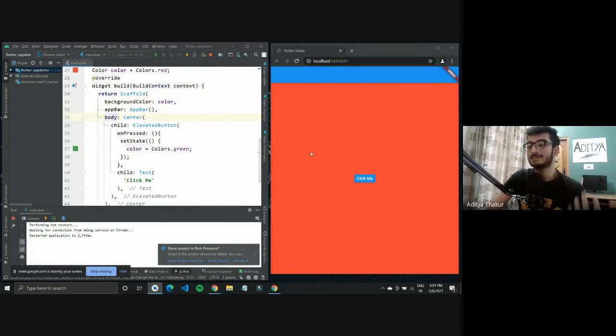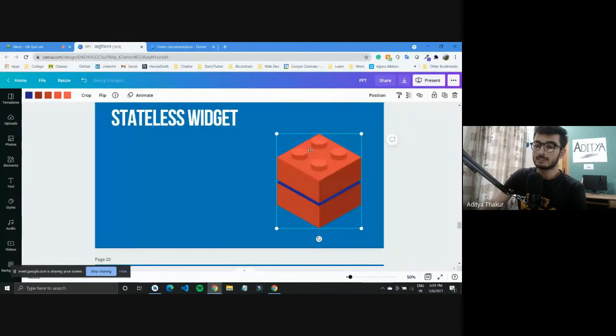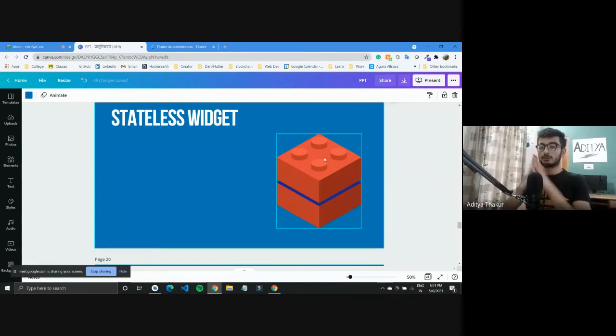But now during the execution of the application, let us say you want to change or update some properties of this widget. For that we need this set state. If it would have been a stateless widget, this was my stateless widget, and right now it's brown, if I wanted to change this color to, let's say, pink, I would have had to destroy my old widget and recreate a new stateless widget with the color pink.